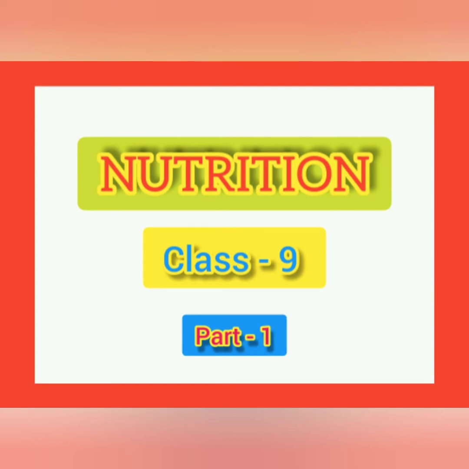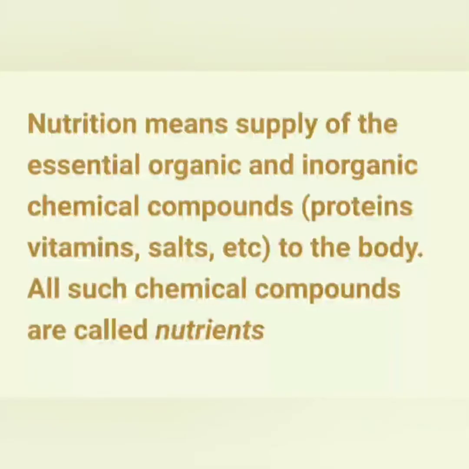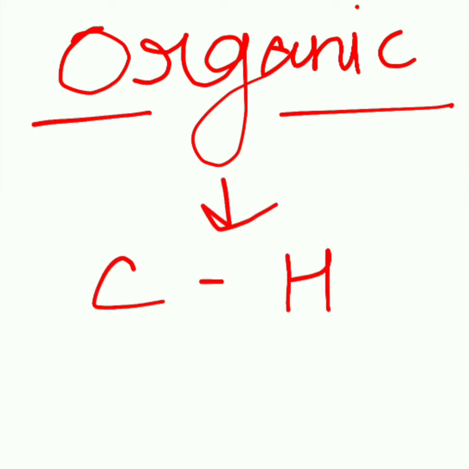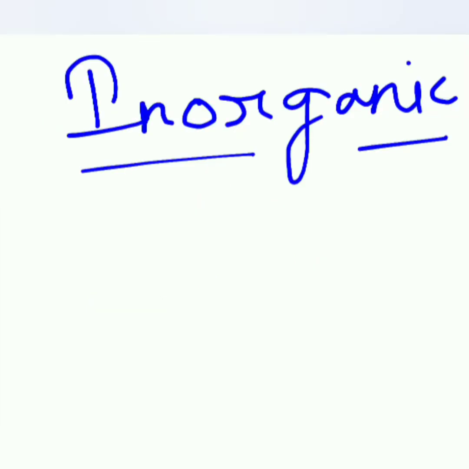Our today's topic is nutrition. So, what is nutrition? Nutrition means supply of the essential organic and inorganic chemical compounds such as proteins, vitamins, salts, etc. to the body. All such chemical compounds are called nutrients. So, what do you understand by organic? Organic means the compound contains carbon and hydrogen, whereas inorganic compounds are those where carbon is not present.